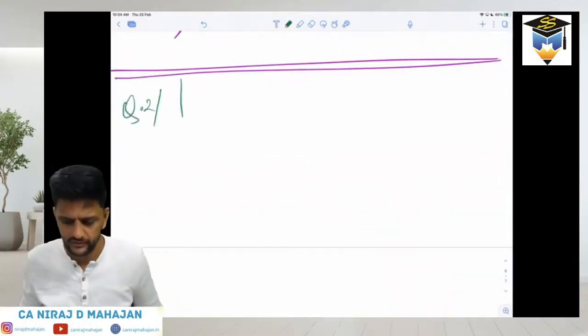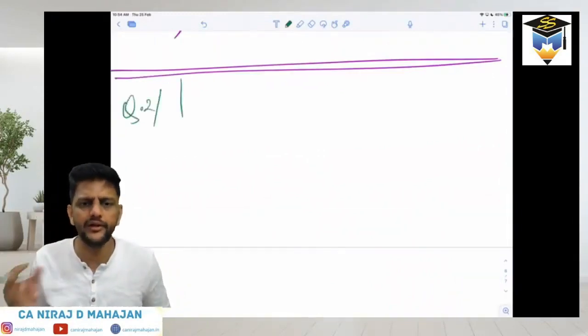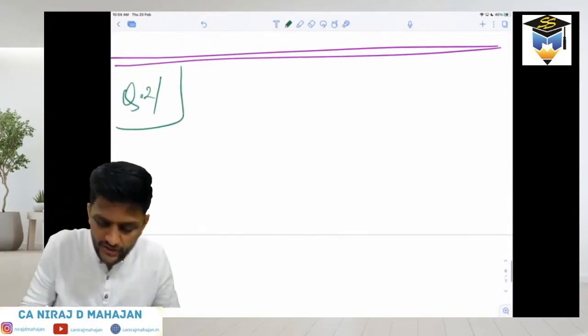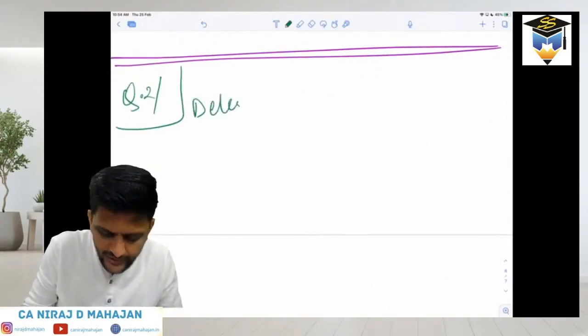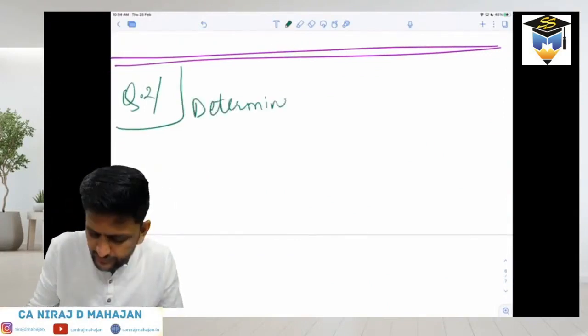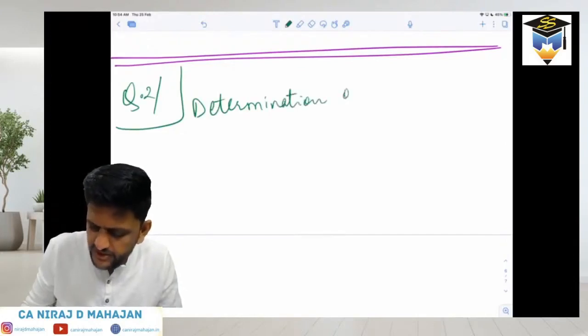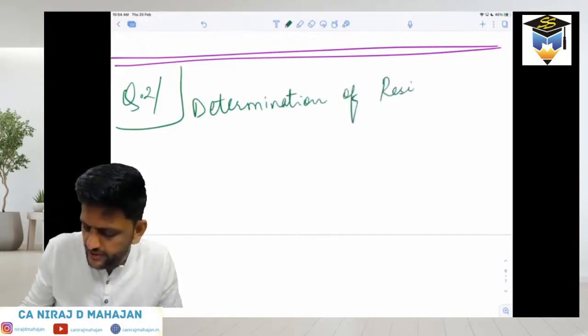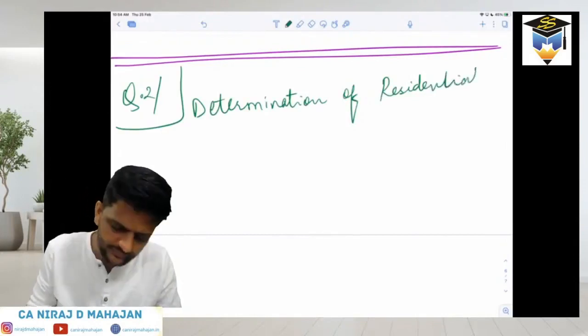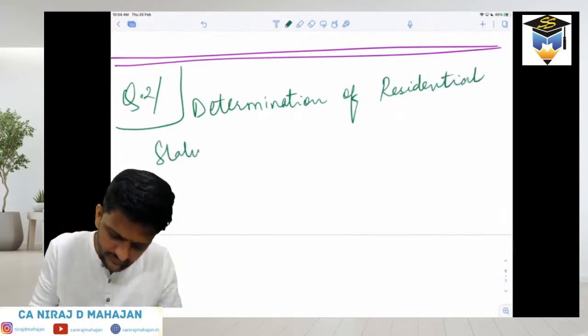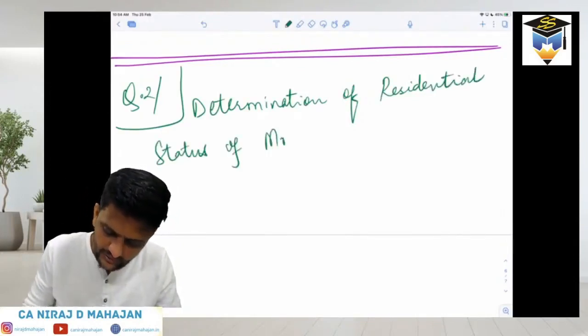Come on, write down with me. What are we determining actually? What are we calculating? His residency status. So we say, what's your determination of? Write down, it is not calculation, it is determination of residential status of Mr. Brett Lee.